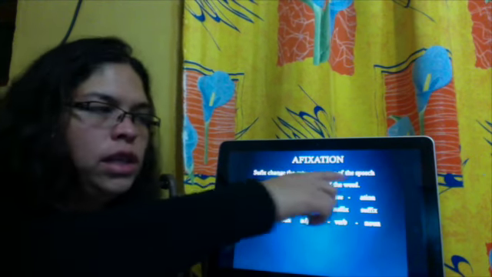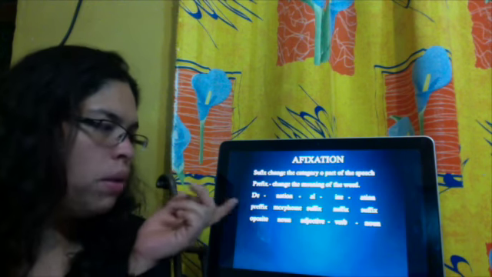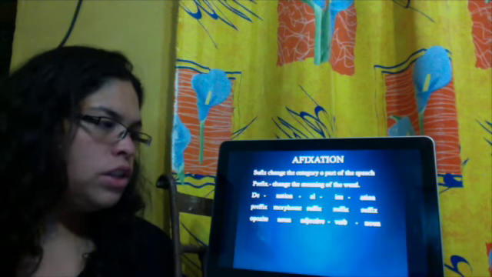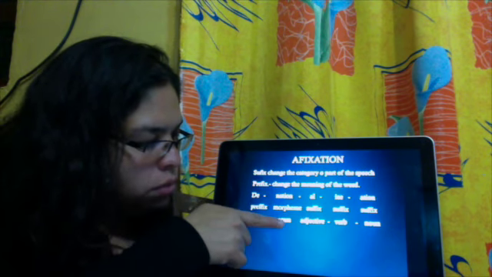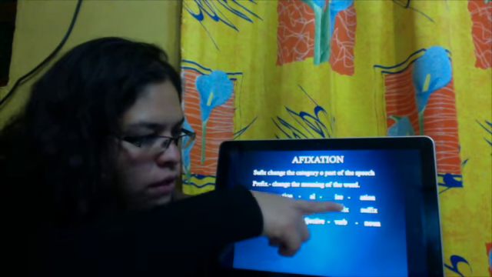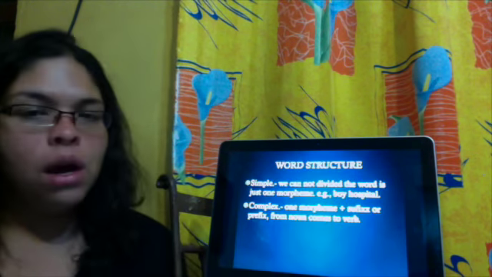Suffixes change the category of the part of speech, and the prefix changes the meaning of the word. Like in the word denationalization: de is a prefix, which means opposite; nation, morpheme, noun; al, suffix, adjective; ize, suffix, verb; ation, suffix, noun. Word structure.